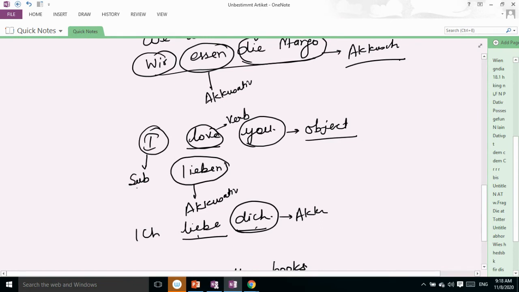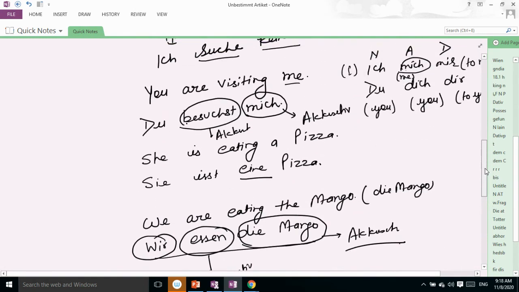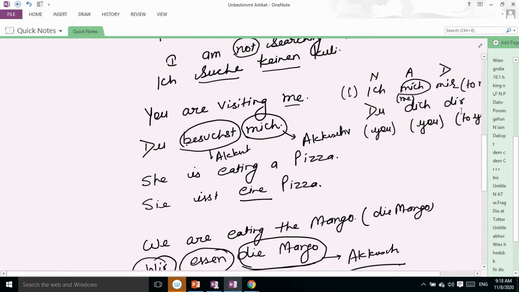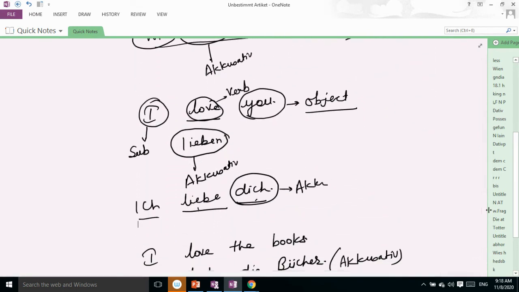So the sentence will be "Ich liebe dich." I love you. Why do we use dich here? Because there is a table: du, dich, dir. Generally in objective form we use dich, which means you. Ich liebe dich.